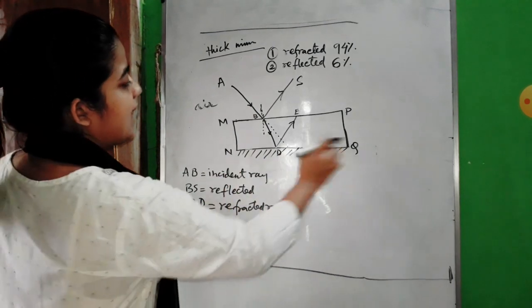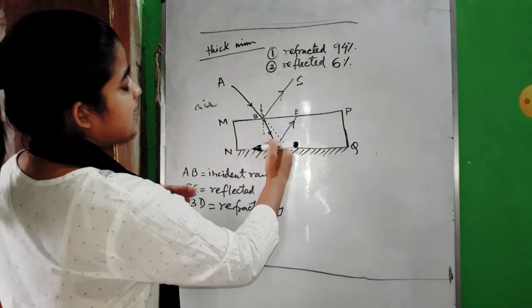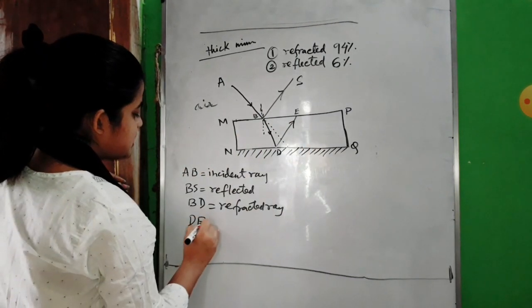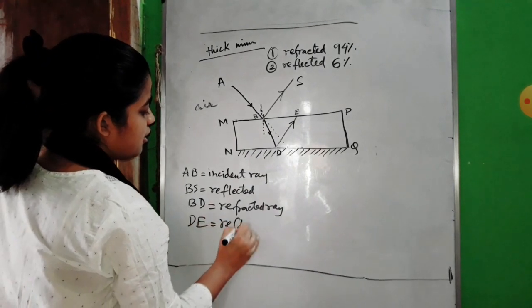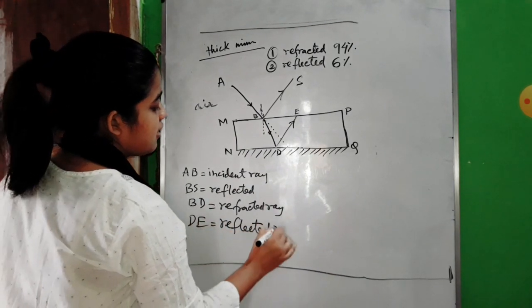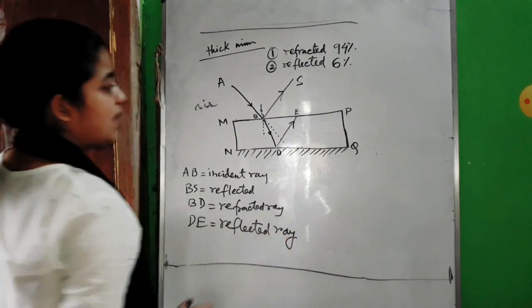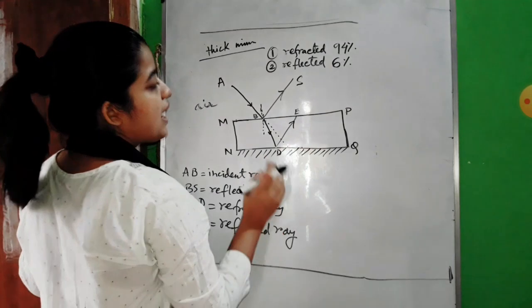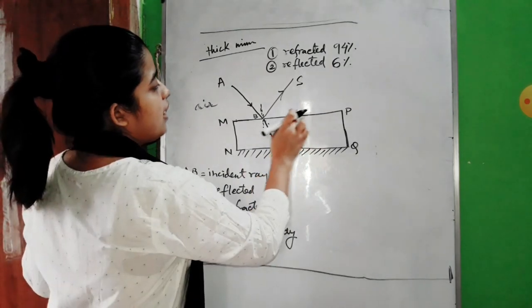But again, by this lower surface, this BD ray got reflected, which is now DE. That means DE is your reflected ray.